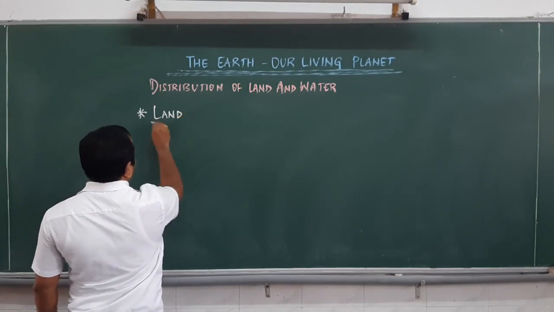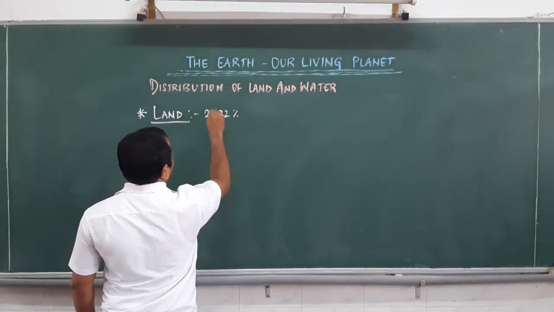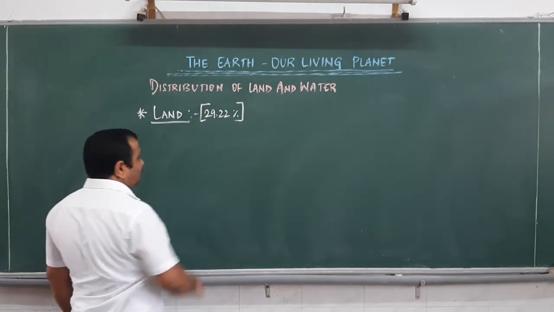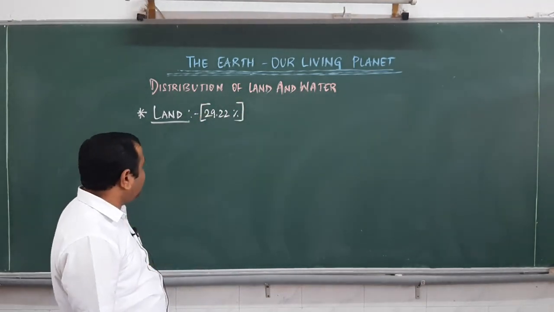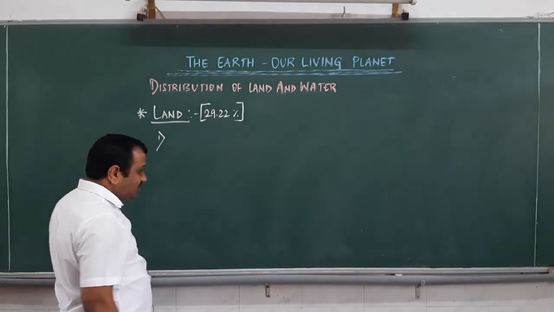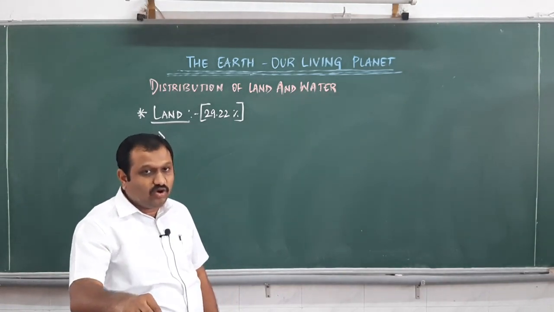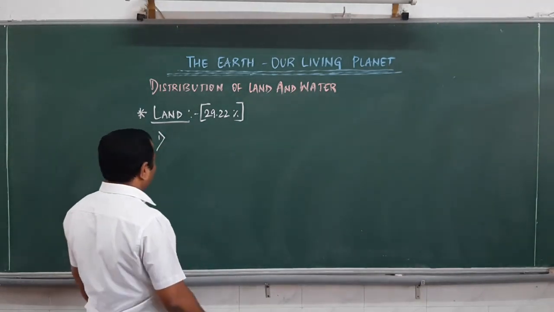Coming to this land, 29.22% of the entire globe or the Earth contains land. When we say this land, we have 7 continents. You all are very familiar with the 7 continents on the globe. You can just revise yourself.